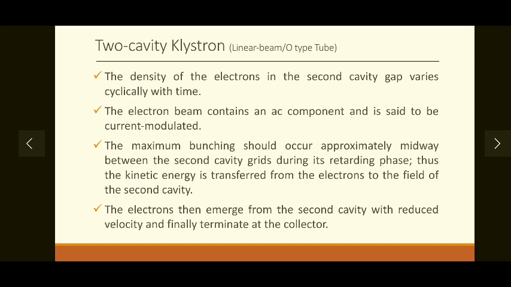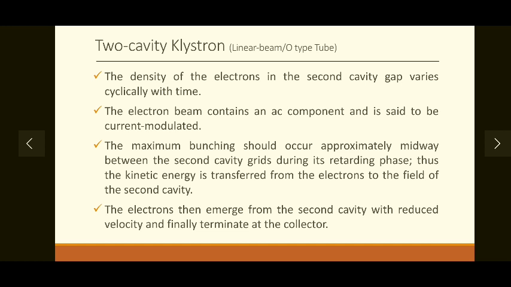This electron beam now contains an AC component because of this change in velocity, and is said to be current modulated. The maximum bunching should occur approximately midway between the second cavity grids during its retarding phase. Retarding means slowing down the velocity of the electrons. Thus the kinetic energy is transferred from electrons to the field of the second cavity.